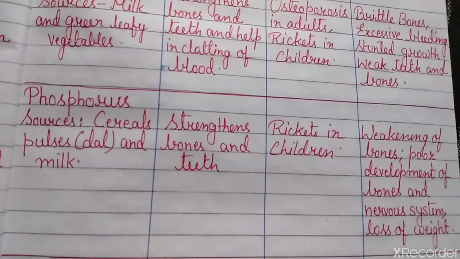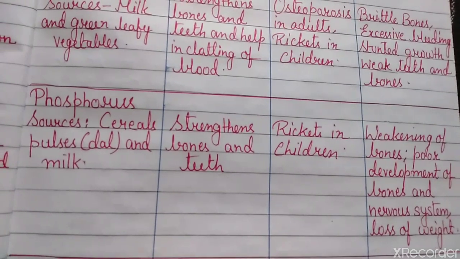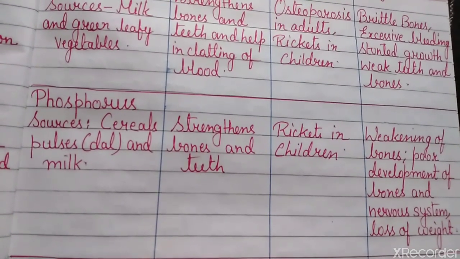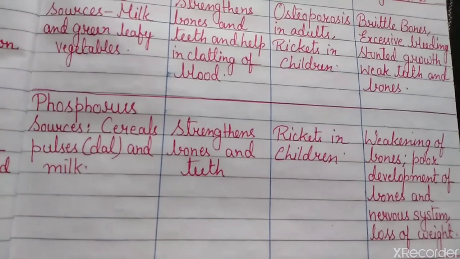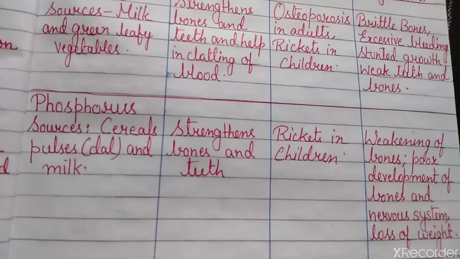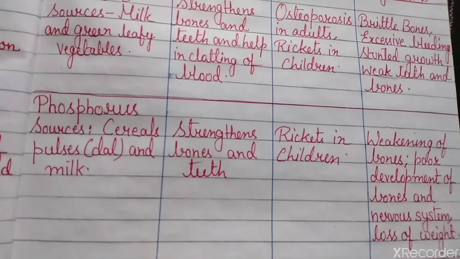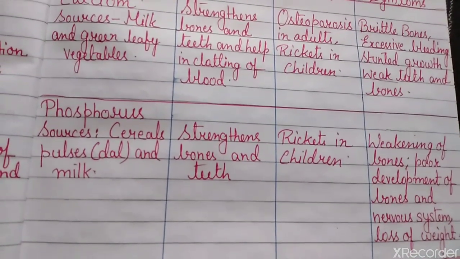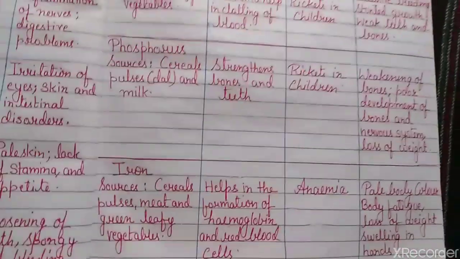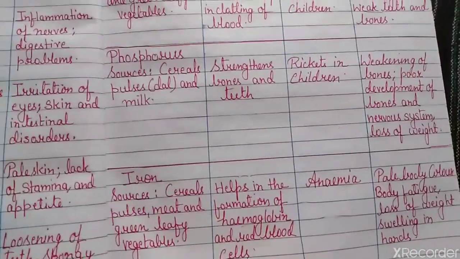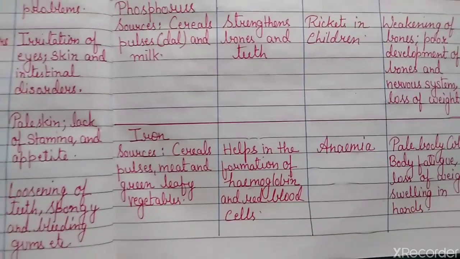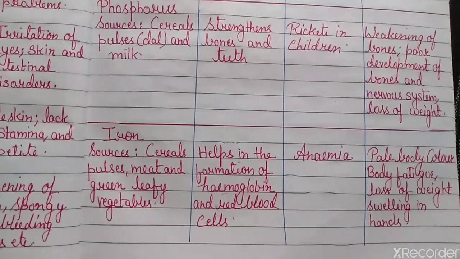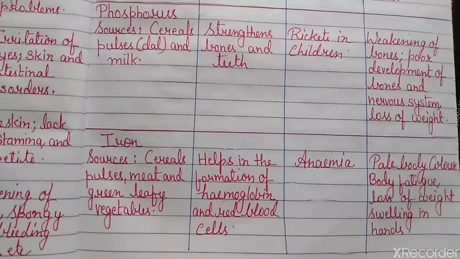So if we avoid phosphorus, we have to face many problems like weakening of bones, our bones becoming weak, no development of our bones and the nervous system, and we are still losing weight. Next comes iron. Iron sources are cereals, pulses, meat, and green leafy vegetables, and it helps in the